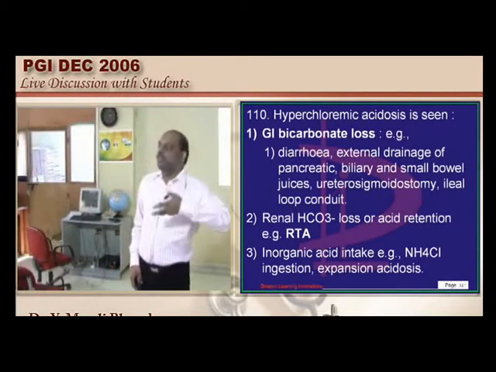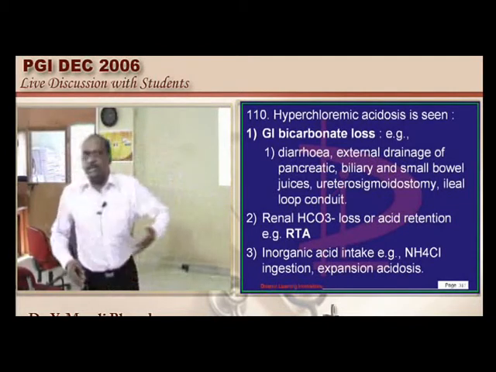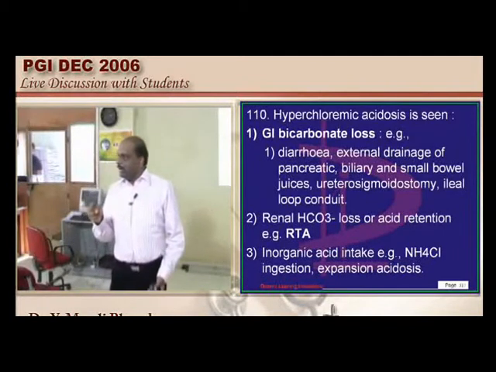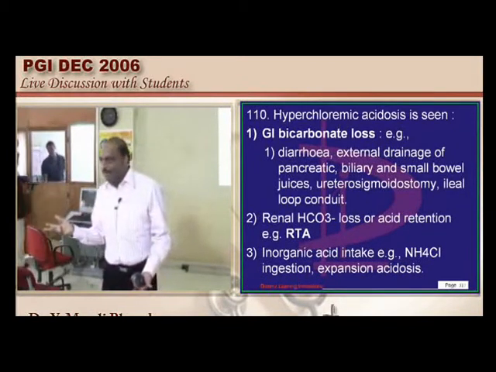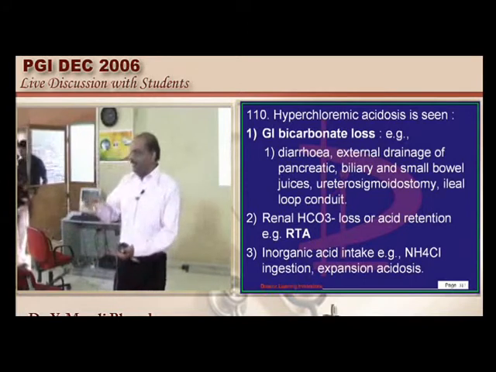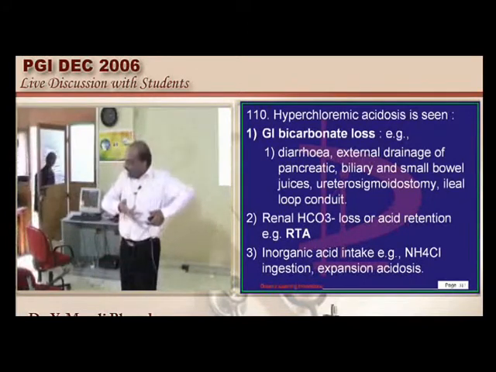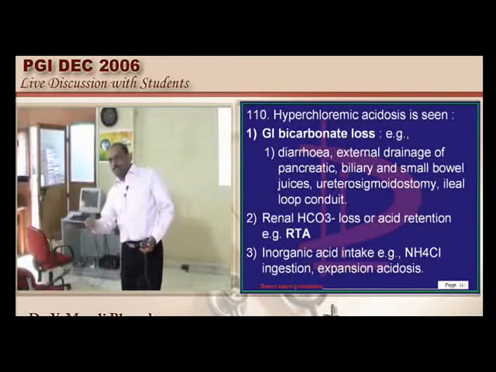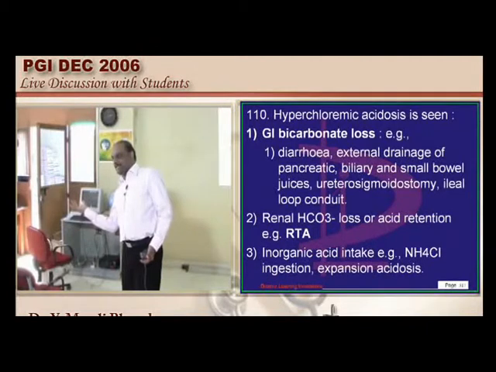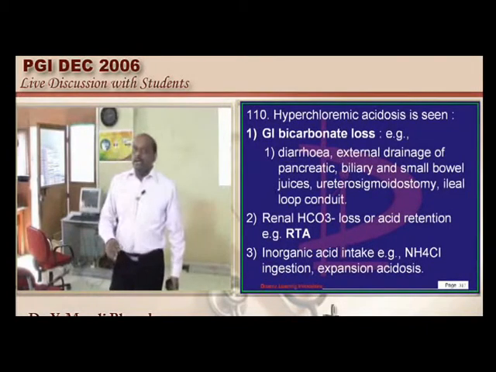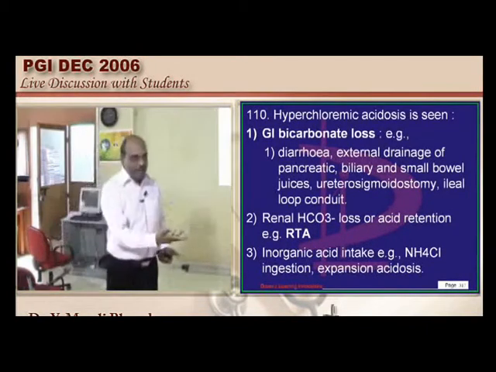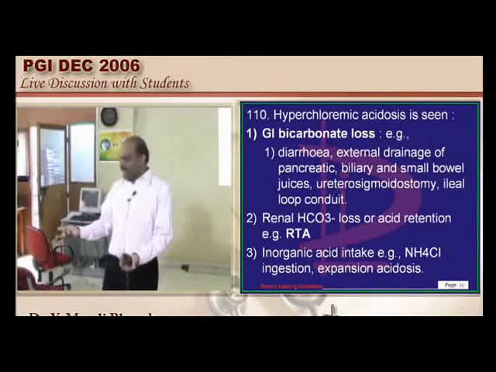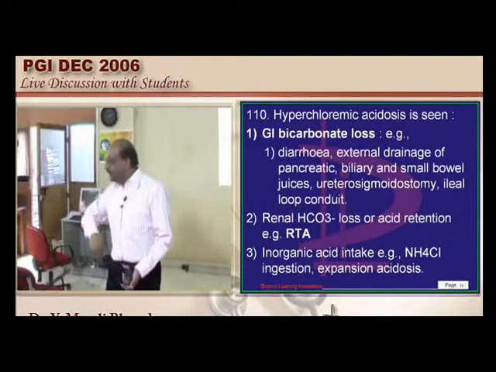Similarly, if you happen to give too much fluid to the individual: just like dehydration leads to metabolic alkalosis. Why? Dehydration, intravascular volume contraction, stimulates renin and aldosterone, and that causes sodium retention, potassium loss, and H plus loss. Loss of H plus leads to metabolic alkalosis, right? That means dehydration leads to metabolic alkalosis. What is the reverse of that? Overhydration should naturally lead to acidosis.